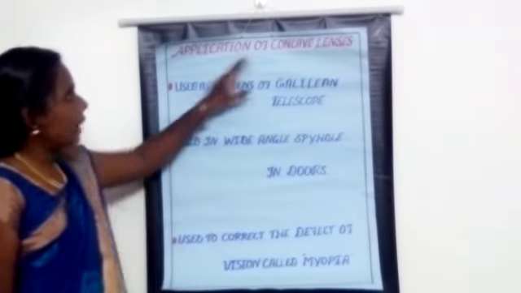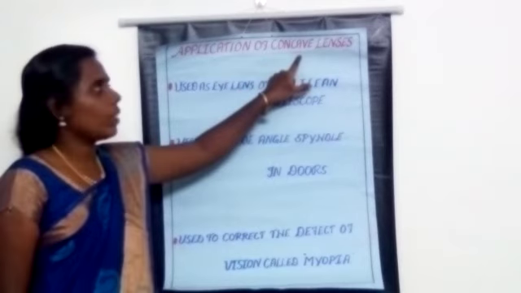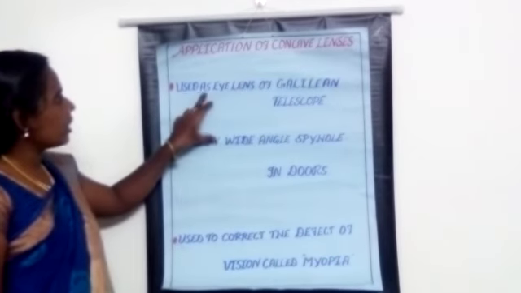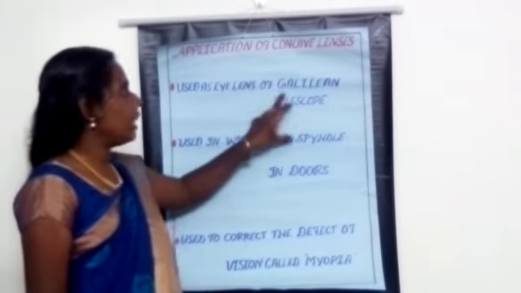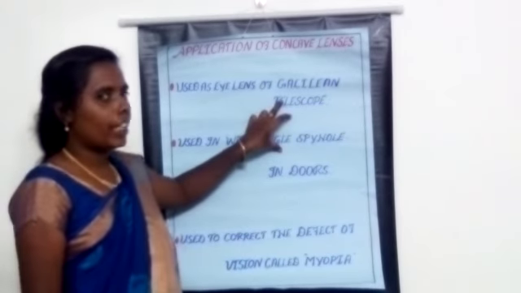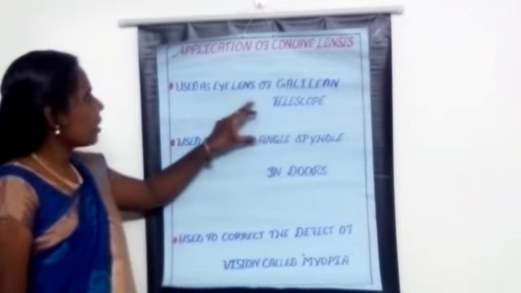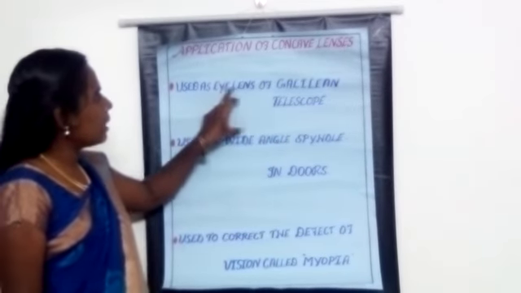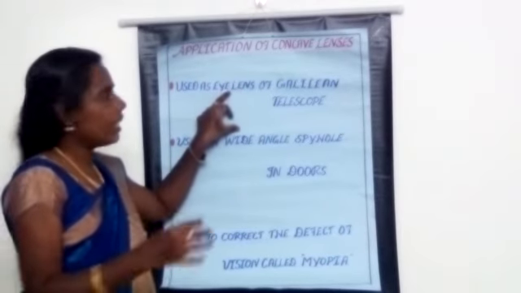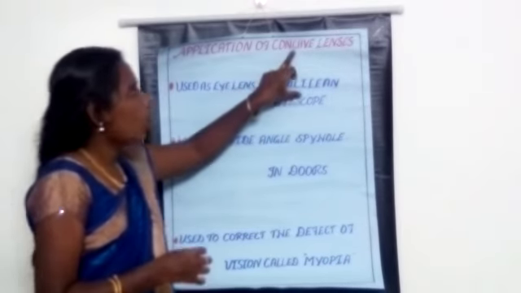Next we are going to learn the applications of concave lenses. The first one is that it is used as the eye lens of the Galilean telescope. You all know that the telescope was first invented by Galileo Galilei, isn't it? In his telescope, there is an eye lens and an objective lens, and as the eye lens he used a concave lens.